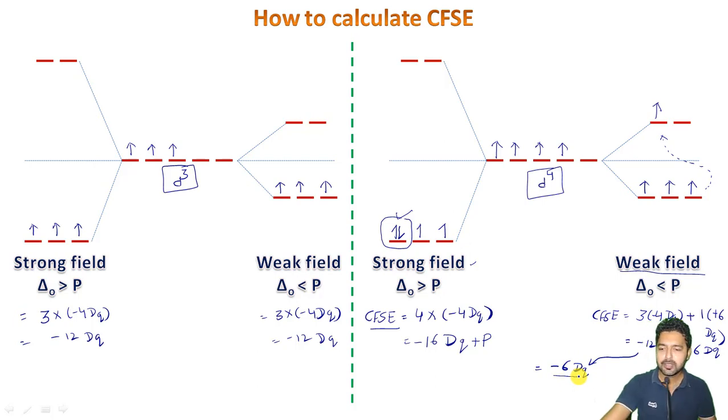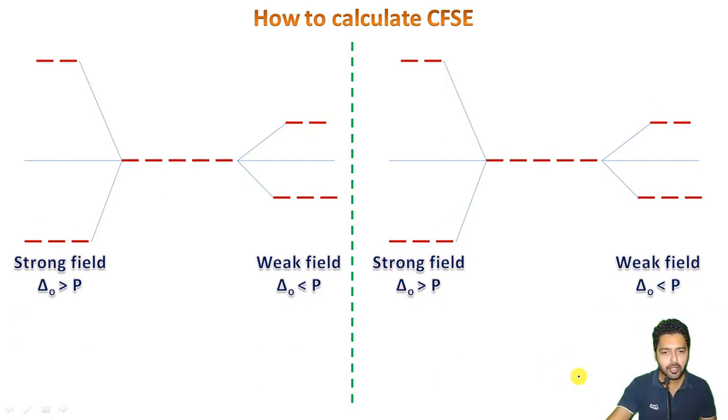So let us move further. Let me erase all this. Now let us see what will happen in case of a d5 and a d6 type of configuration. First of all, let me fill the 5 electrons, 1, 2, 3, 4, and 5 here.